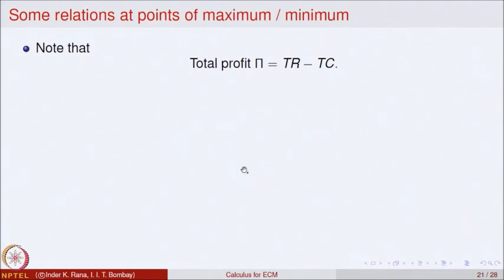We can also look at the total profit function at the points of maxima and minima. Total profit we denote by pi, this is a Greek letter pi.